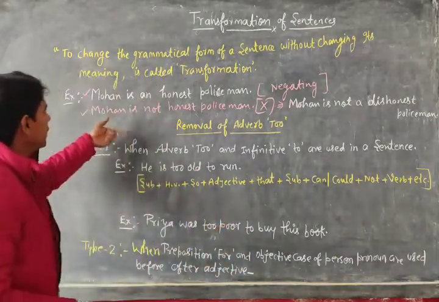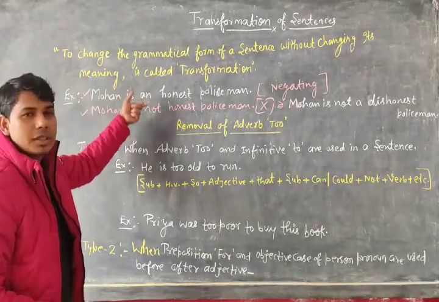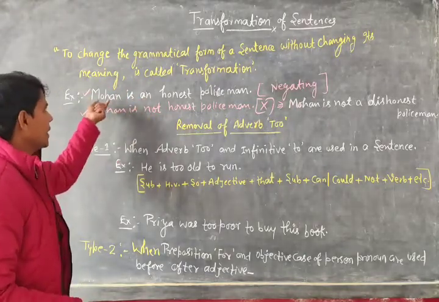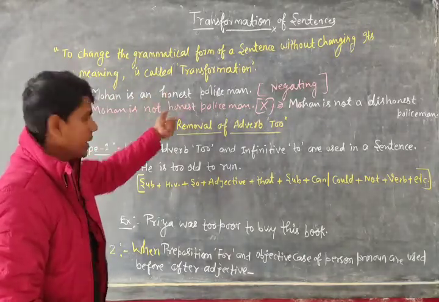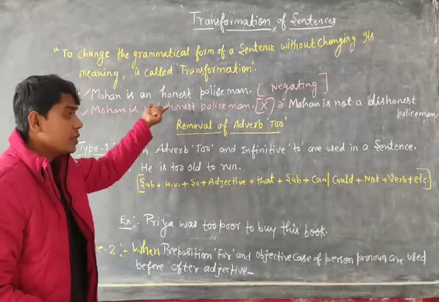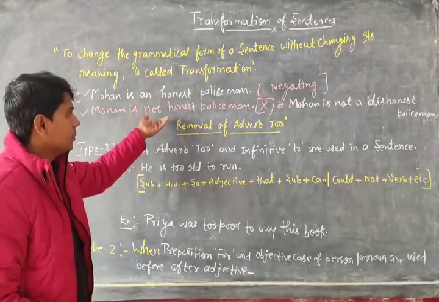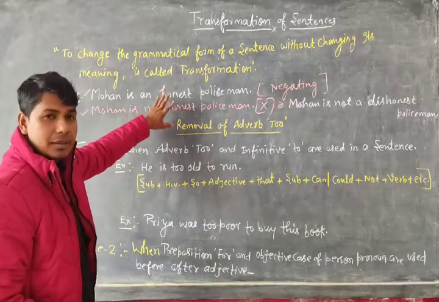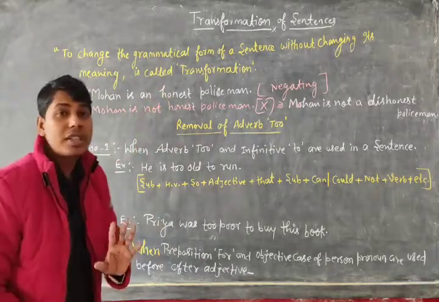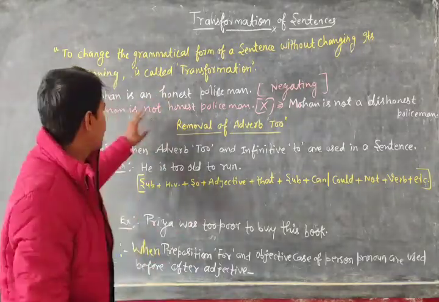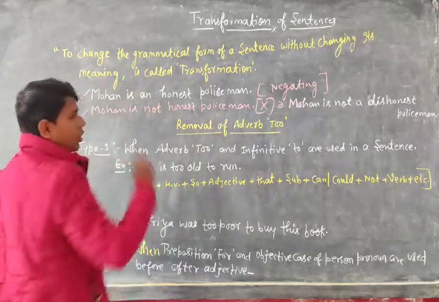Here you are saying Mohan is an honest policeman, and here Mohan is not an honest policeman. The structure is different, but the meaning is not the same, so this process is completely wrong.